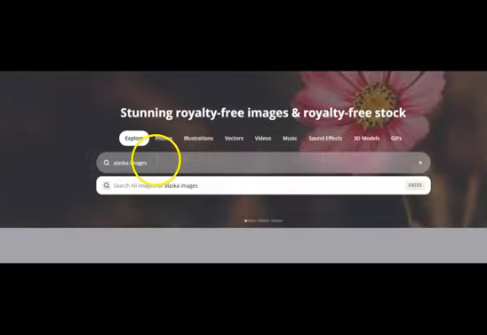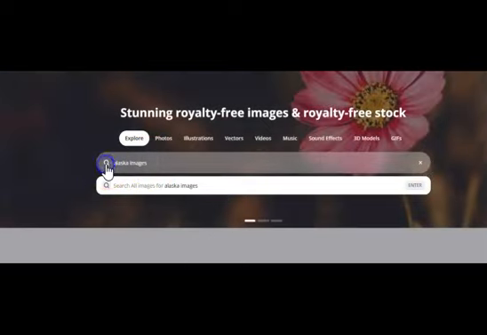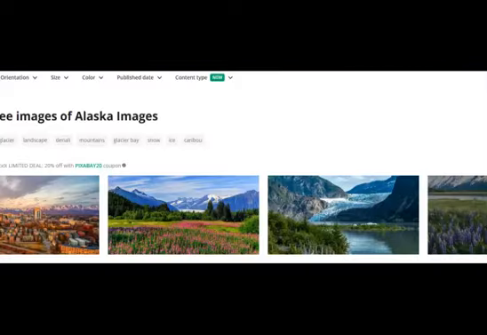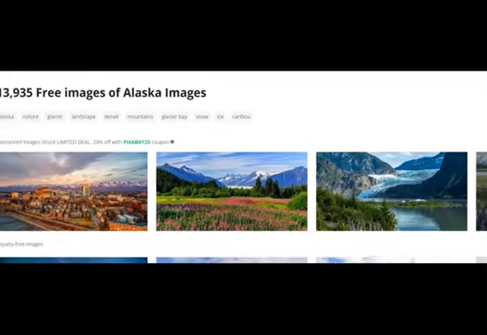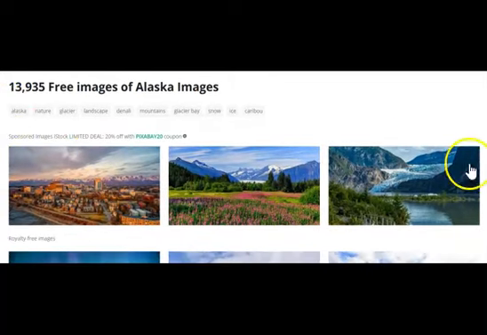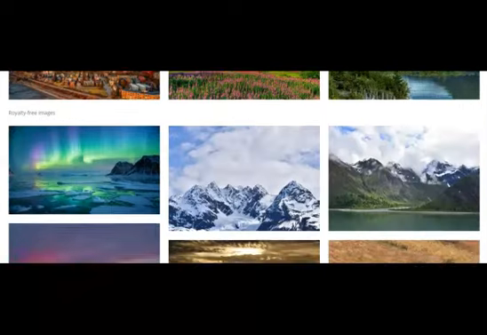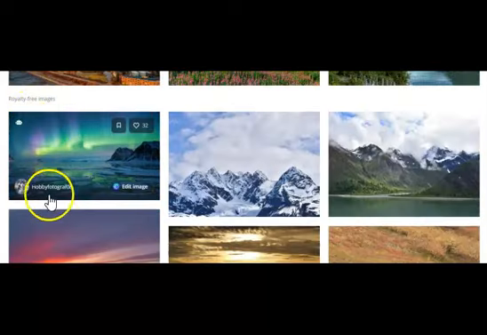In the search box, I type Alaska images. That brings up a number of images. Remember, these are all paid. I don't want to look for paid images. I want images that are free. So I select the image that I want. I click that.